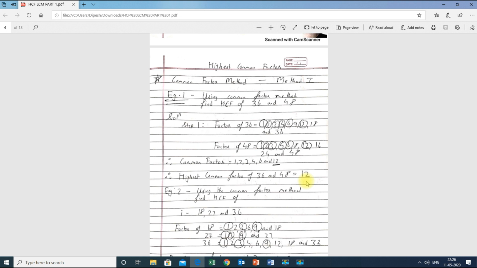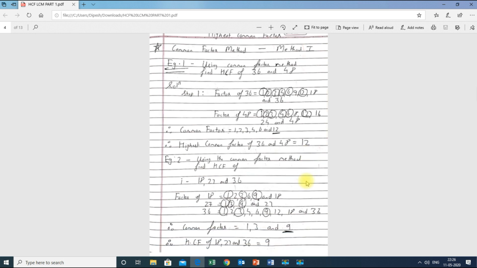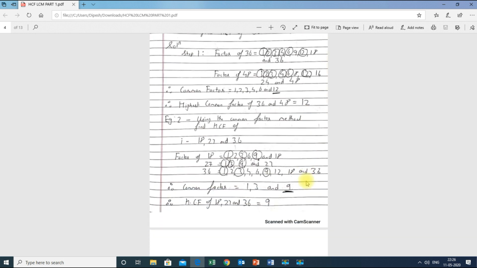To explain it more clearly, let us understand one more example of the common factor method to find HCF. So they have given us the number.